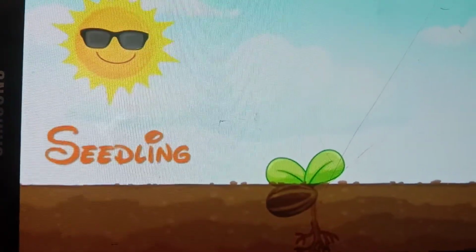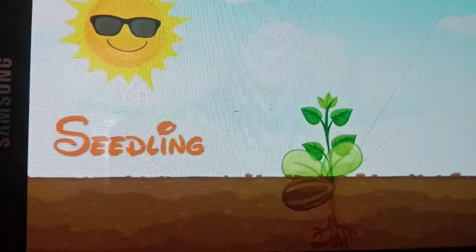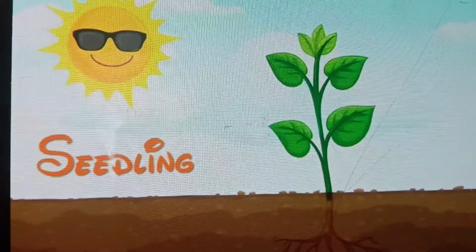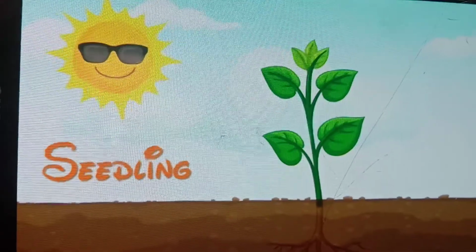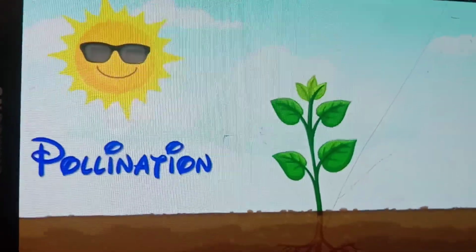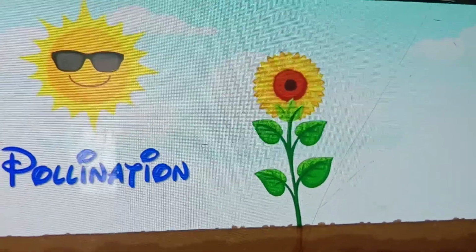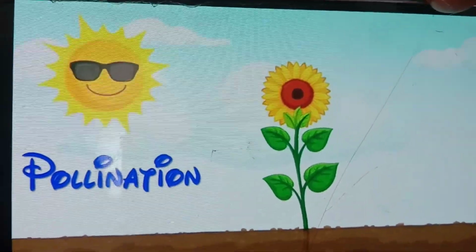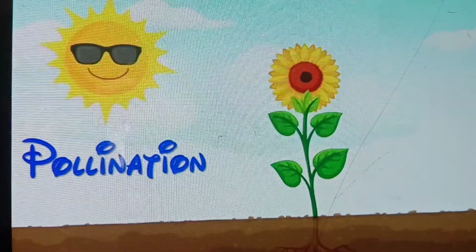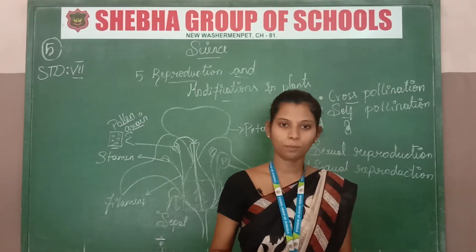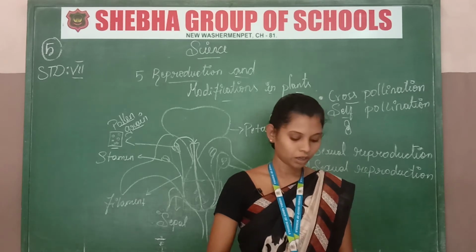and then further the plant will grow with the help of the same sun and water. And then after pollination the flower will form. I will show you the video about the life cycle of a plant.